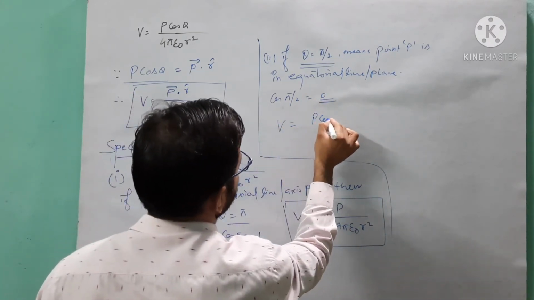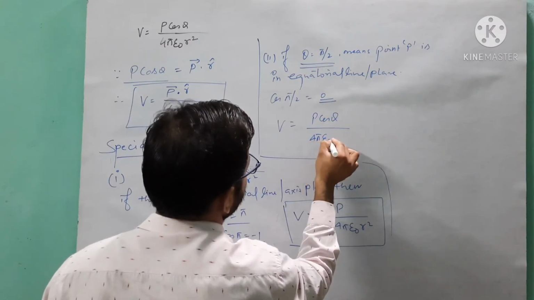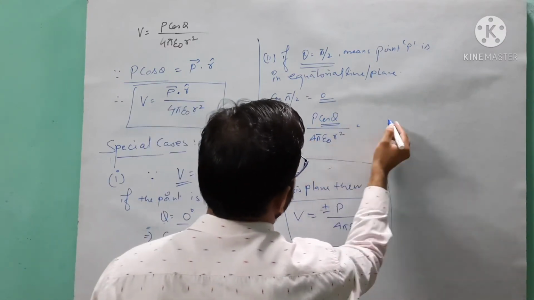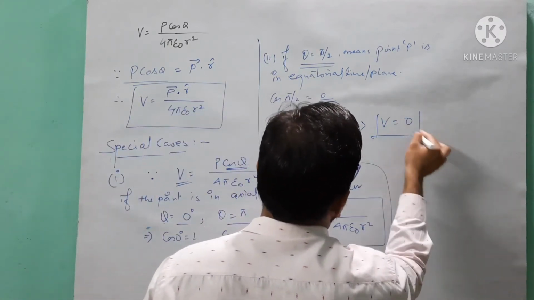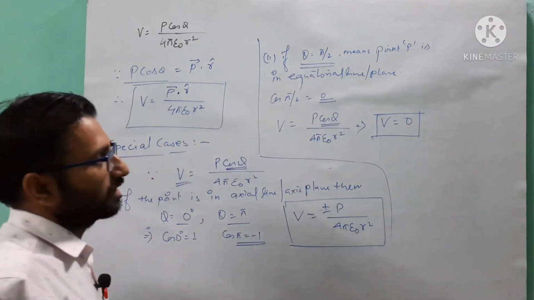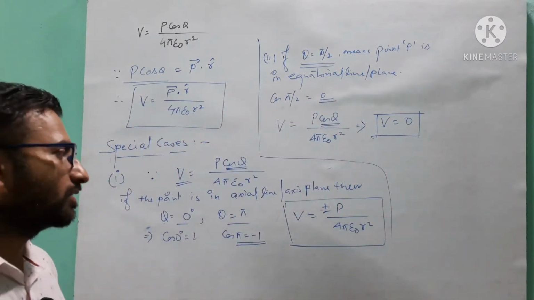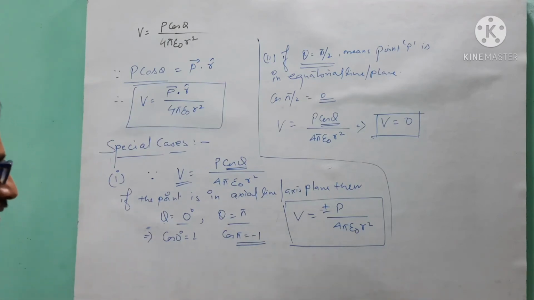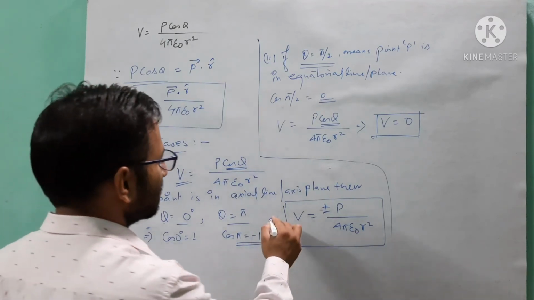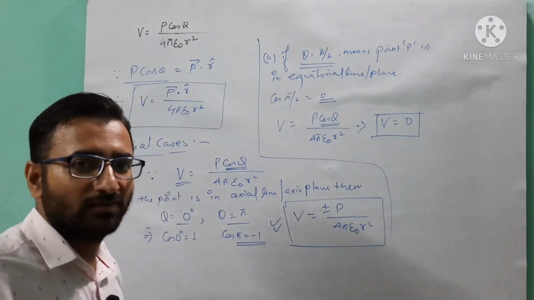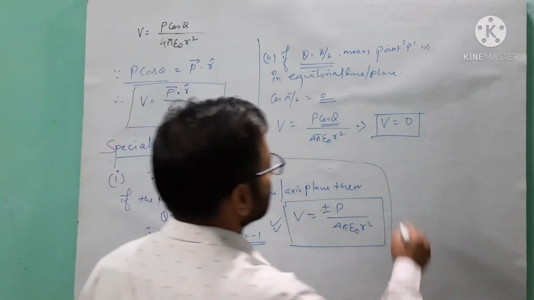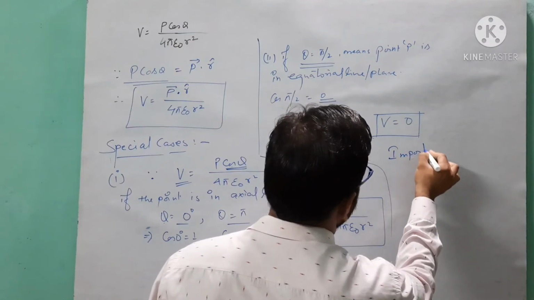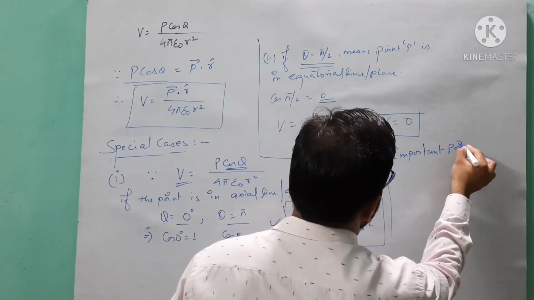We write the value here: V equals P cos theta over 4 pi epsilon naught r square. So cos theta is equal to 0, which gives V equal to 0. So in the equatorial line or equatorial plane, the electrostatic potential due to an electric dipole is 0, and in the axial line it is equal to this value. Got it, student? So these are some special cases, and after that I will discuss some important points regarding this formula.